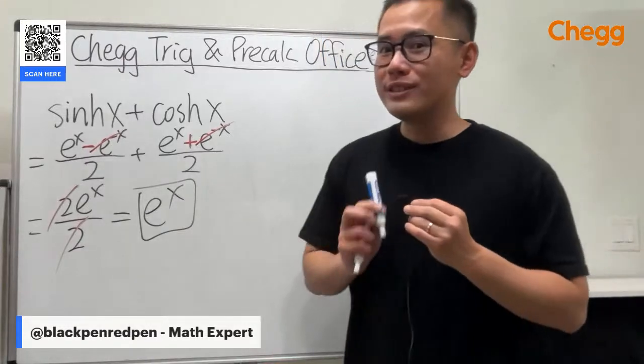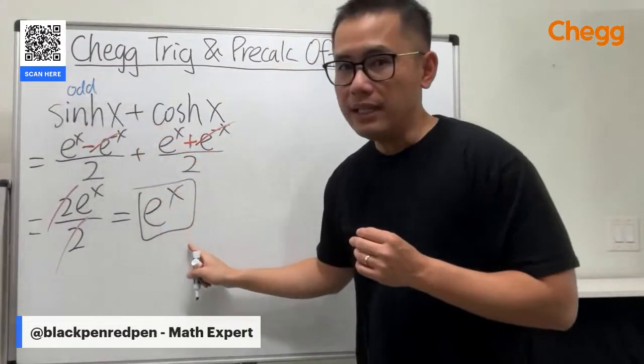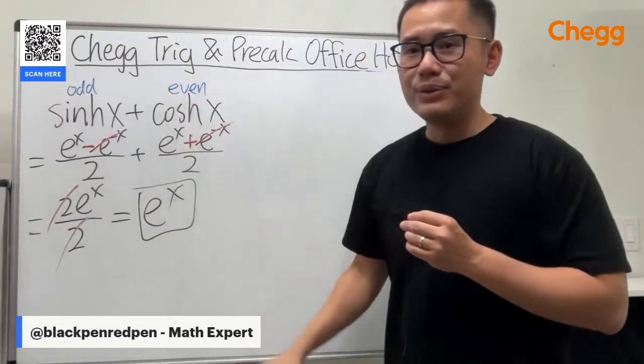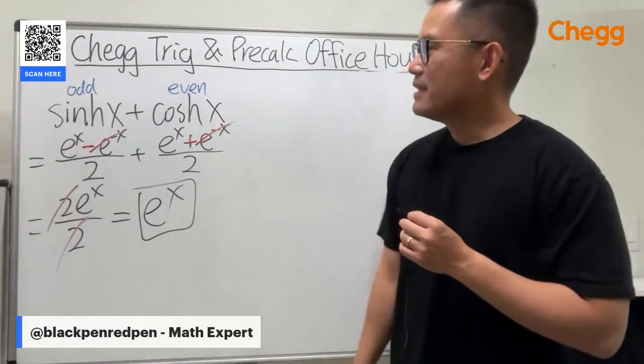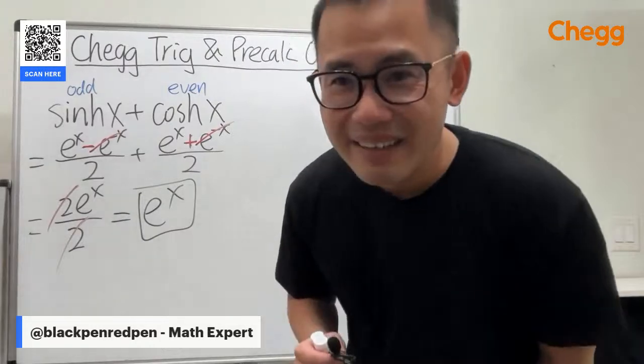We can also say this right here is the odd part of e to the x, and this right here is the even part of e to the x. Yeah. So for more things like that, maybe later on in another live stream.